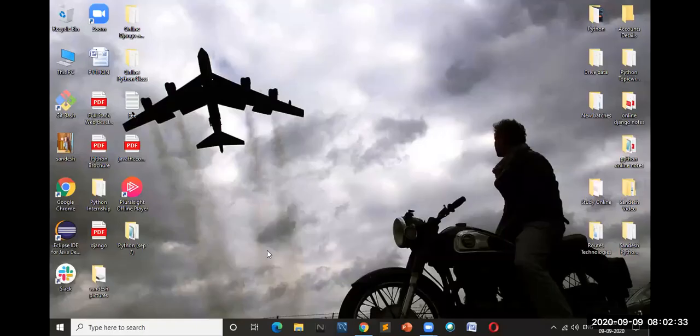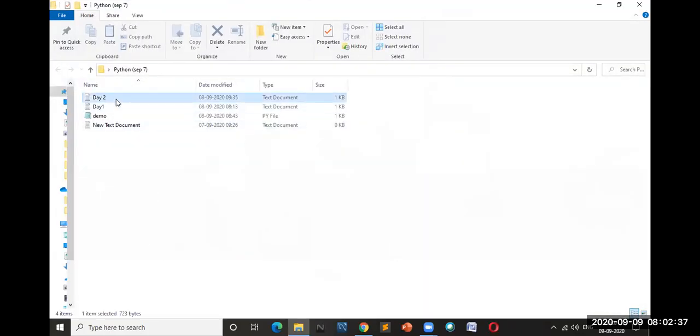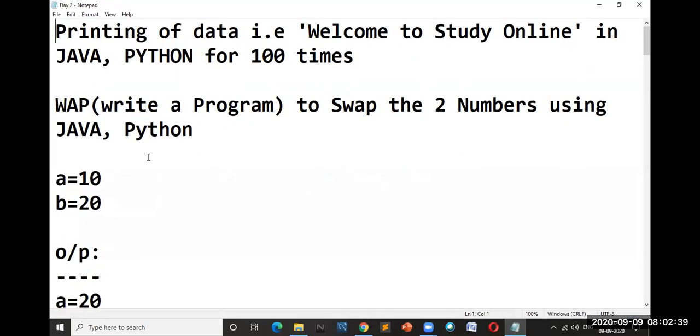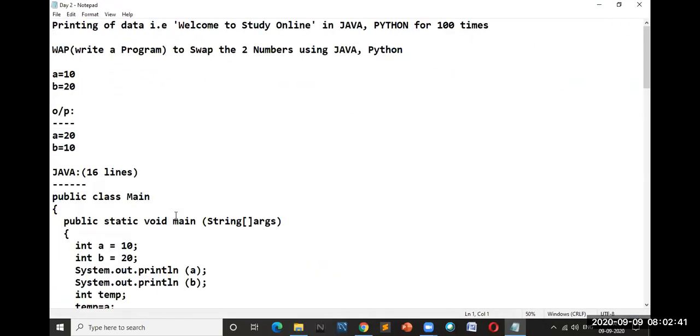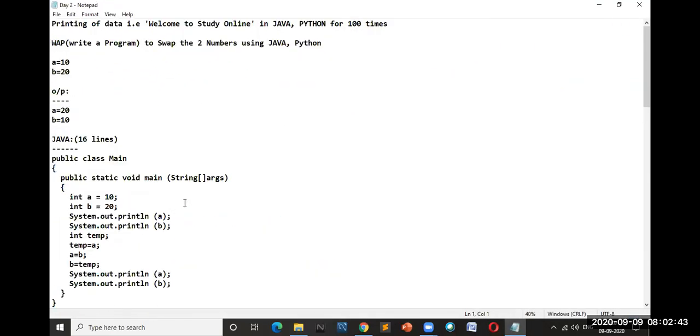Instead of asking you, I will just open the notes: Python, September 7th, day 2. In yesterday's class, I took the data and printed it 100 times, that is, printing "welcome to study online" 100 times in Java as well as Python. I also took the program to swap two numbers using Java as well as Python.